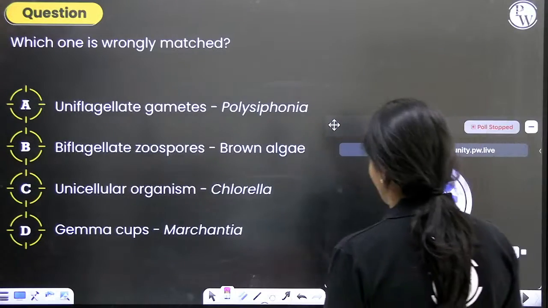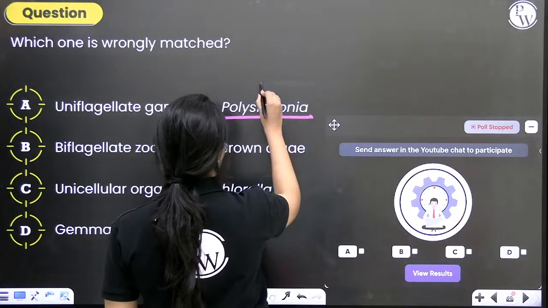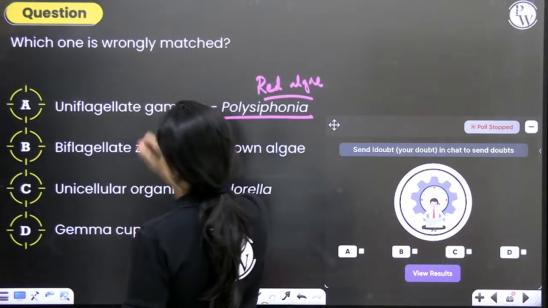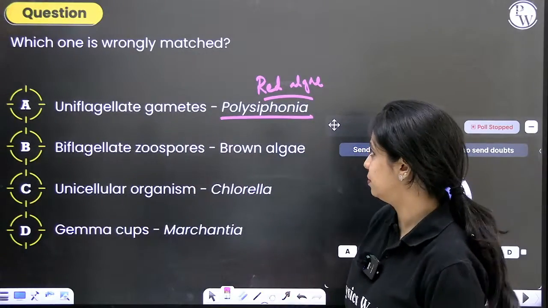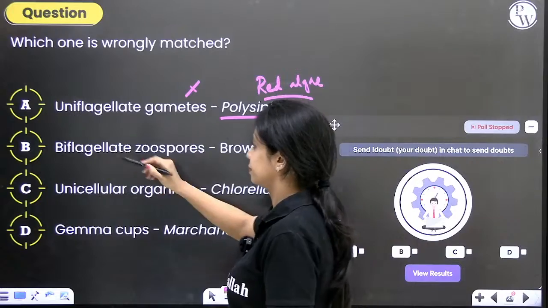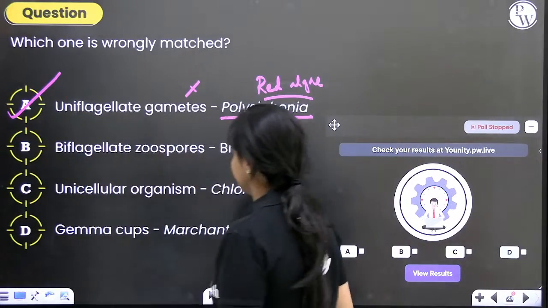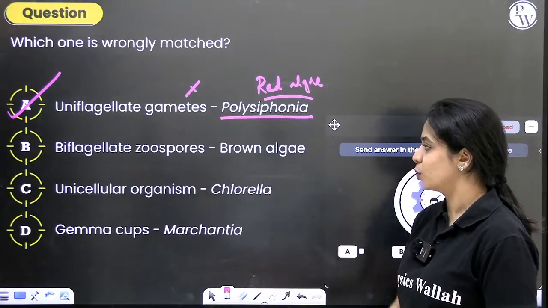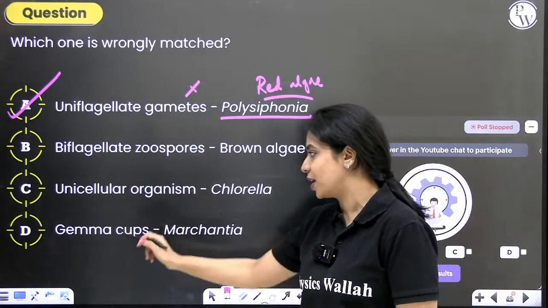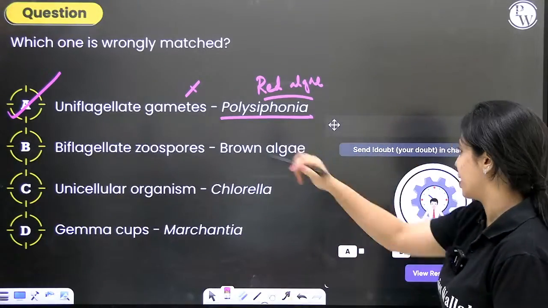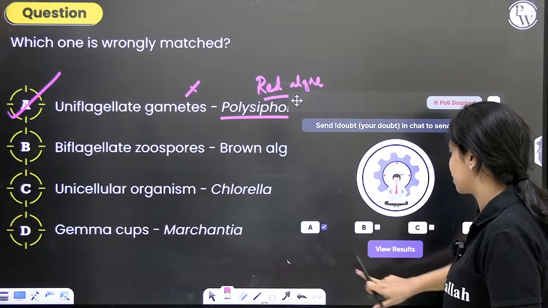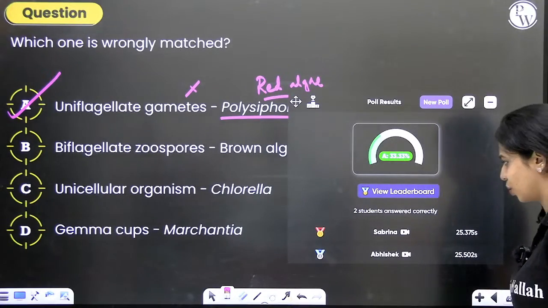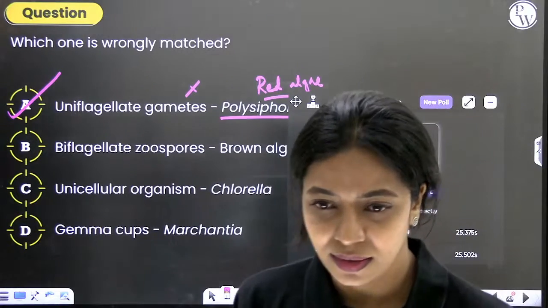What is Polysiphonia? Polysiphonia is a red alga. Do red algae have flagellated gametes? No, they don't. So that is the correct answer. Brown algae zoospores have two flagella, correct. Chlorella is a unicellular organism, correct. Marchantia has gemma cups, that is also correct. What is wrongly matched is option A. So the correct answer to this question is option A. Only two of you have answered it correctly. Why is that so? Sabrina and Abhishek only.